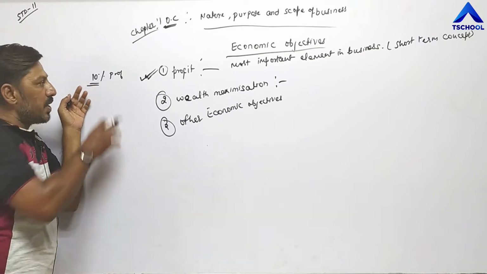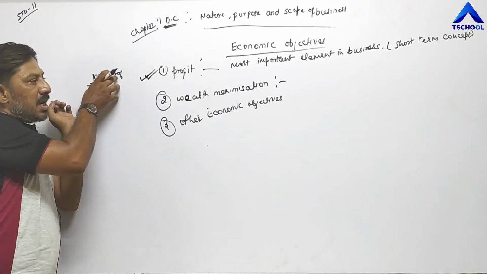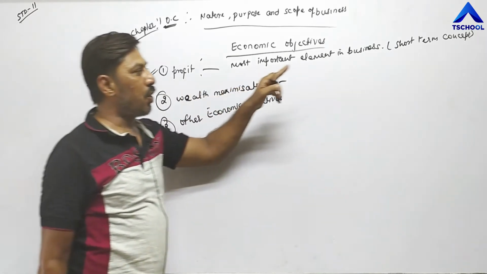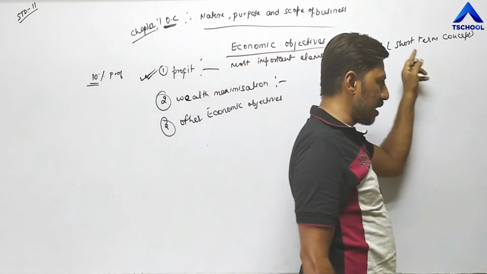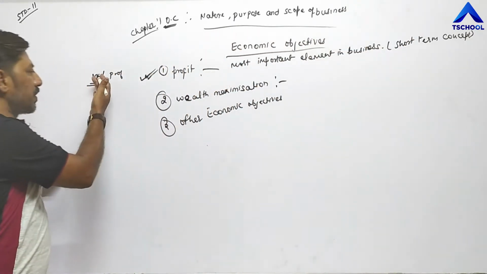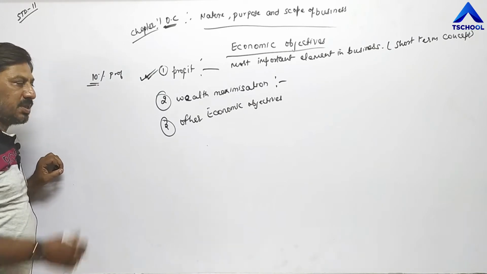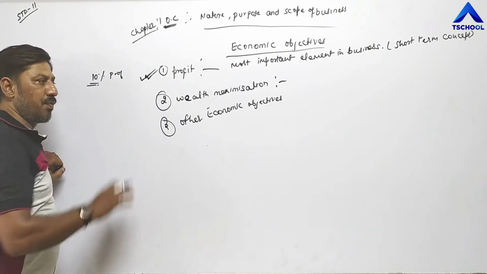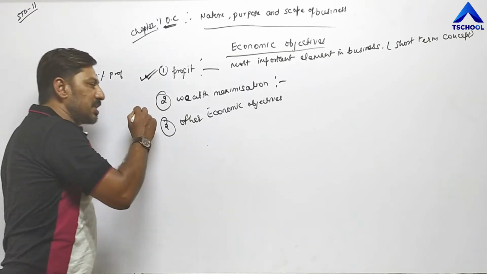So whatever percentage we decide to earn as profit is for 1 year. That is what is called a short-term concept. Next year again we will decide 10% or more, say 15%. For every year we decide a certain percentage to earn profit. But what is wealth maximization?